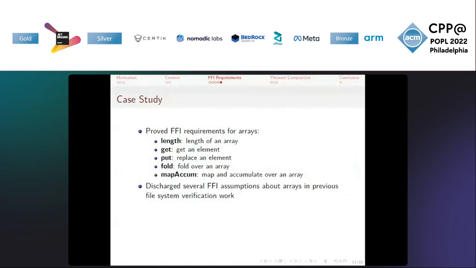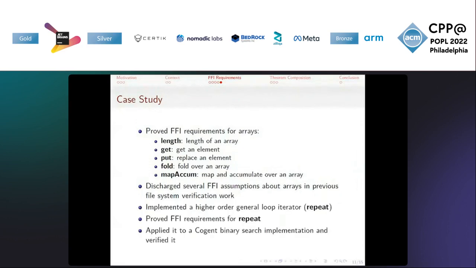And based on our experience with arrays, we implemented a higher order general loop iterator called repeat. That is essentially a for loop that repeats an expression either until the given counter reaches 0, or if it has been signaled to terminate earlier. We have verified that it satisfies the foreign function interface requirements and have used it to implement binary search, which we then prove functional correctness of.